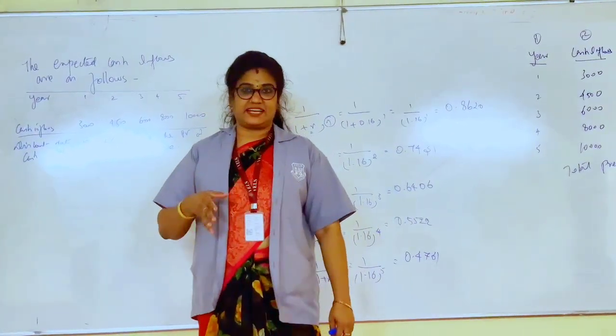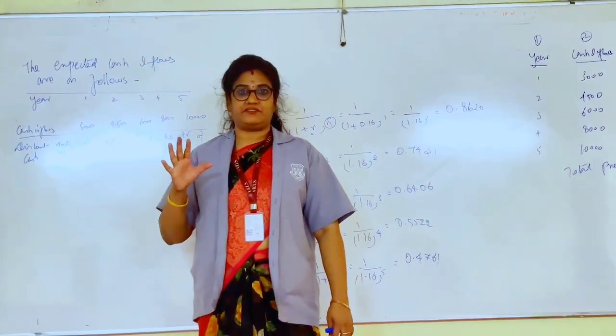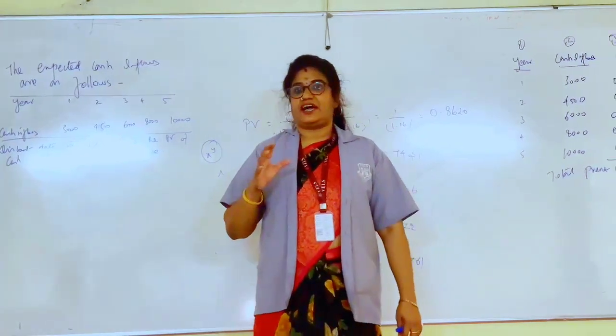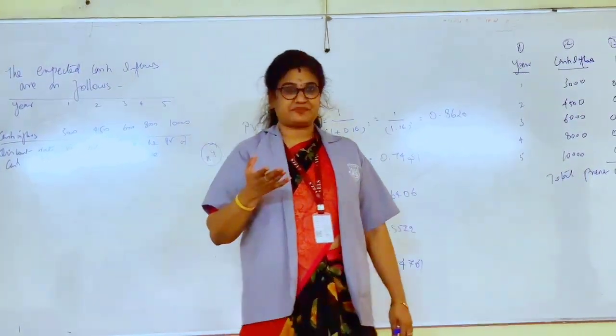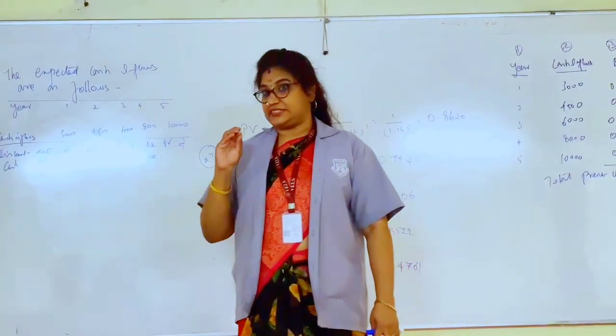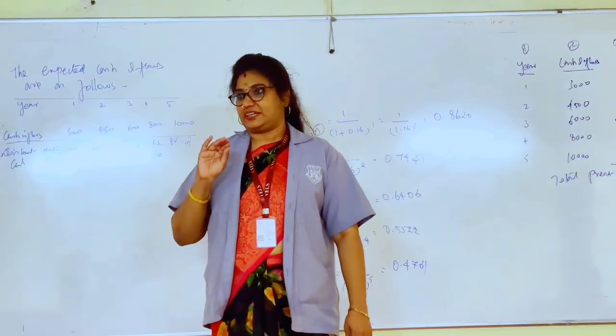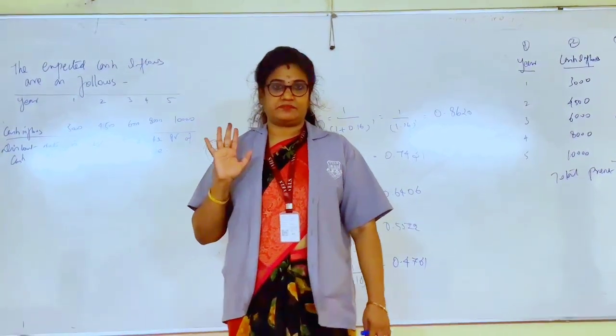So you can understand the life cycle of the project. If it is going to be just for 5 years and you are not able to recover even your investment, then it will not be advisable to invest in such projects. That is why we use the time value of money.